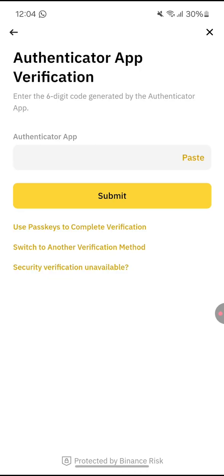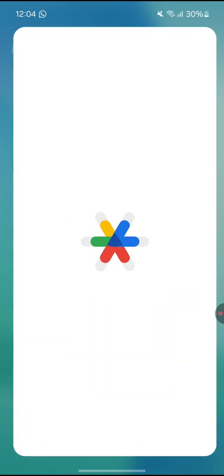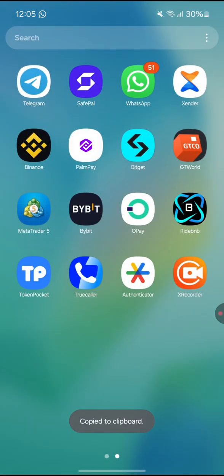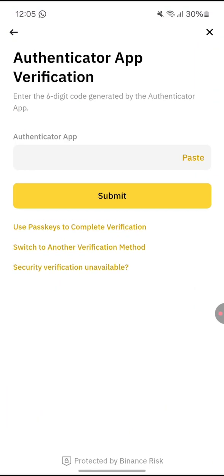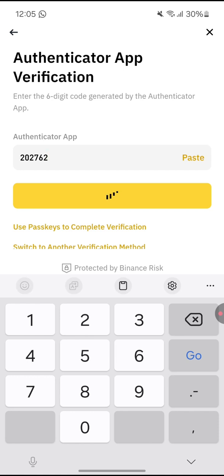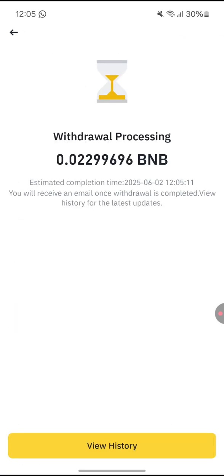Let me go and copy my authenticator code. I believe right now you know how to do that. So let me just copy it. Let me paste it here. You can see withdraw in process.